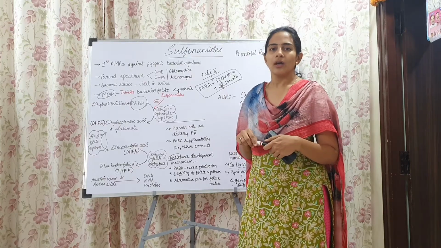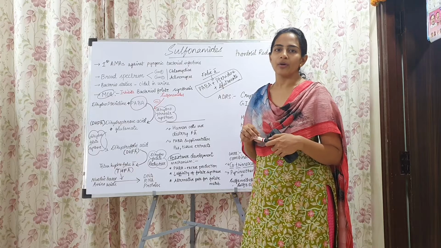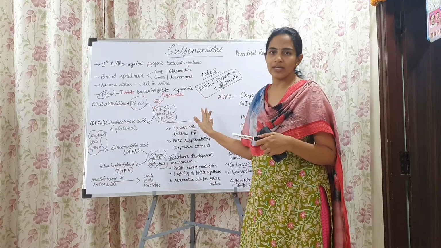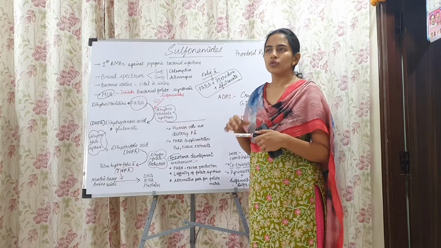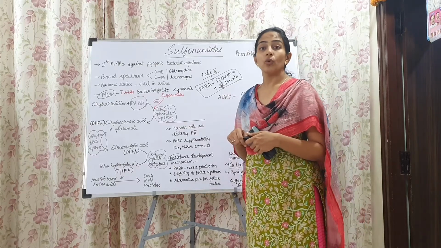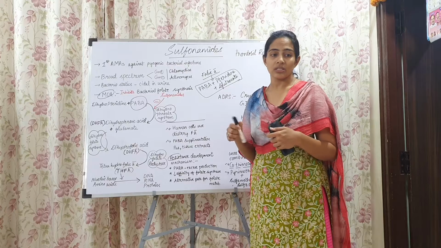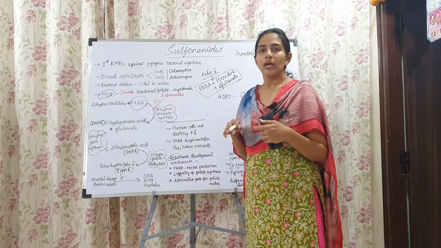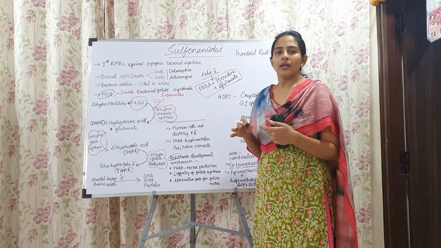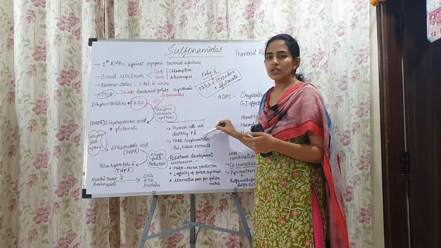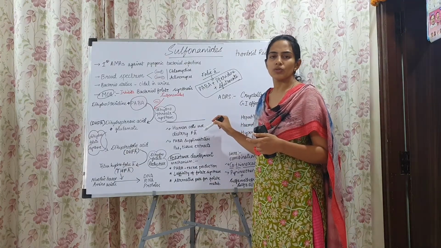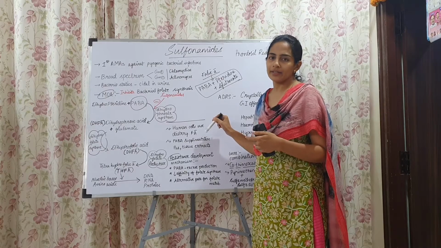So we are using the antibiotic, or this antimicrobial agent, sulfonamides on ourselves. So we may doubt that the folic acid biosynthesis inside the human body may also be altered. Here the human cells are using dietary folic acid.